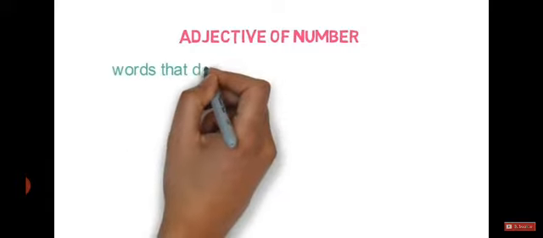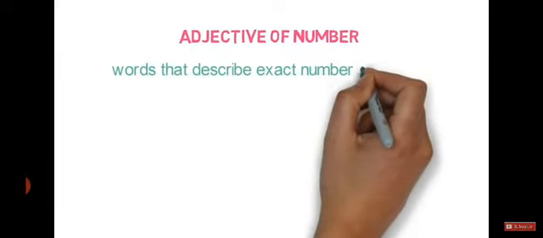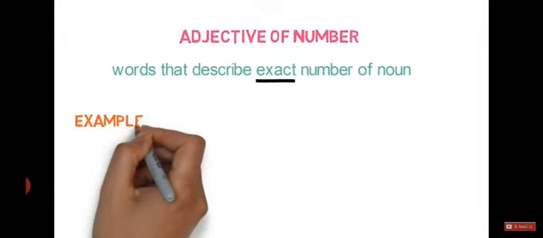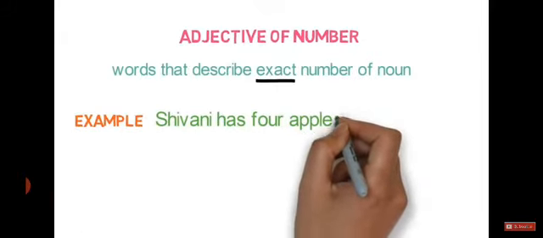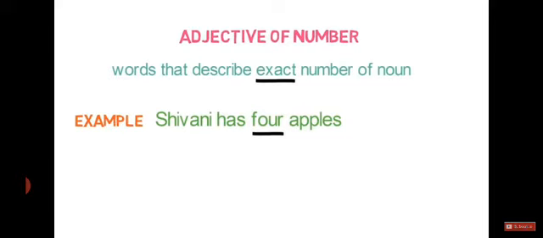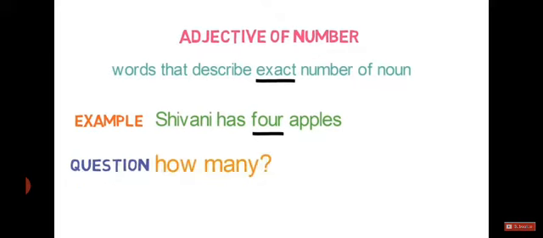Adjective of number. They are the words that describe the exact number of a noun. Note the word exact number. For example, Shivani has 4 apples. Here, 4 is the exact number of apples Shivani has. They generally give the answer to the question how many in any sentence.